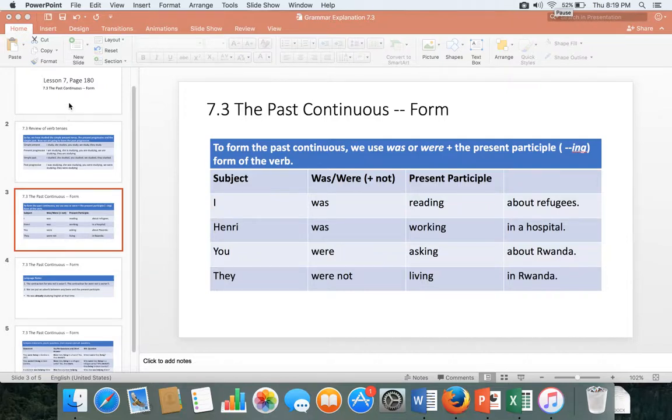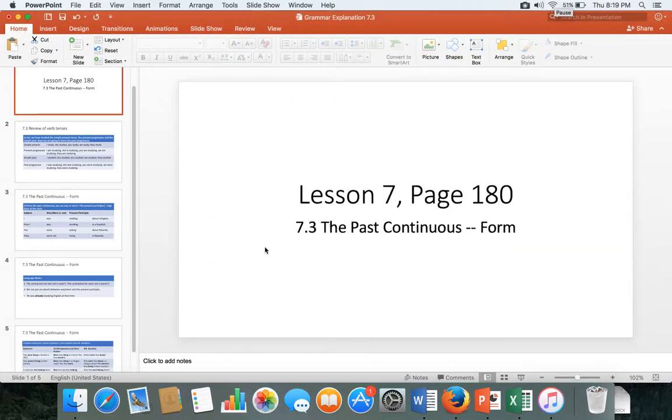Okay, we're looking now at the grammar explanation 7.3 on page 180.